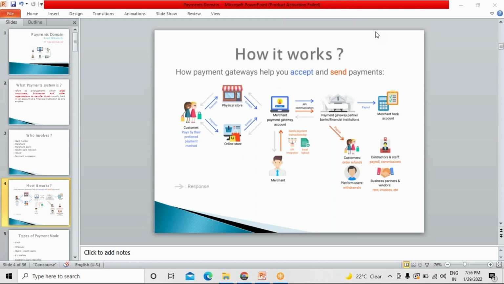So whenever we are doing these payments online, usually what happens is the customer enters all the information on the website by giving the credit card number, the expiration date, right? What is the CVV code and all that.